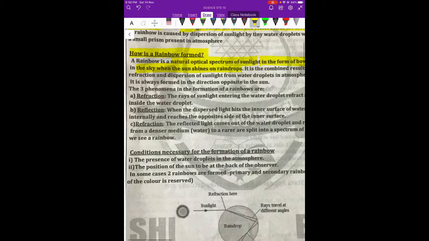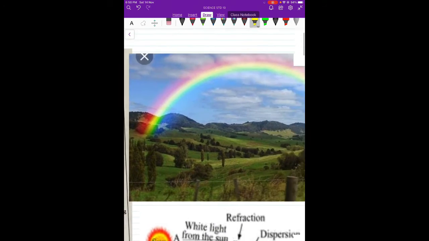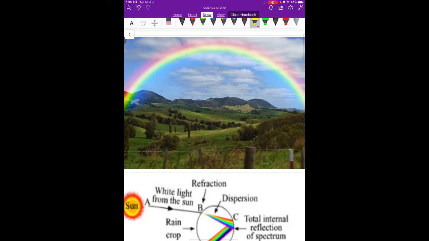So three things happen here: refraction, reflection, and again refraction. So before this, we'll just see how a rainbow looks. This is how a rainbow looks, very beautiful. It is called a bow because it is a semicircle.